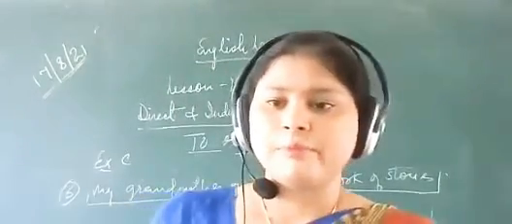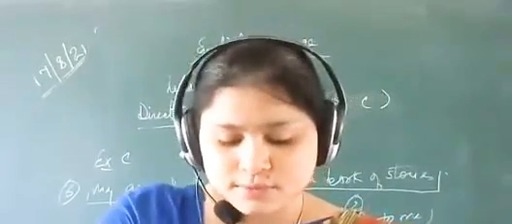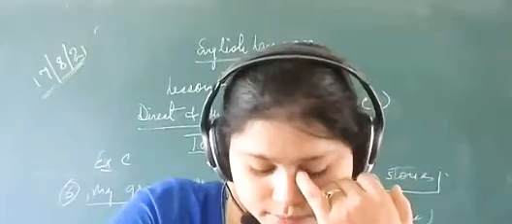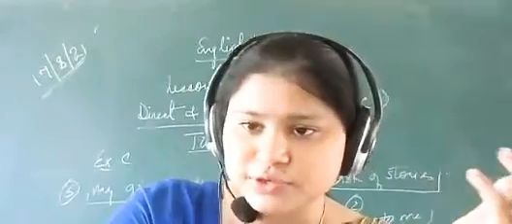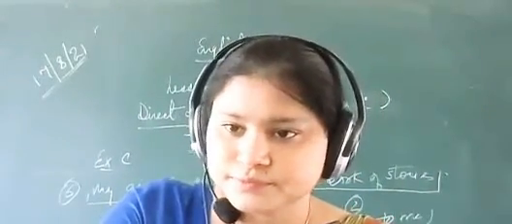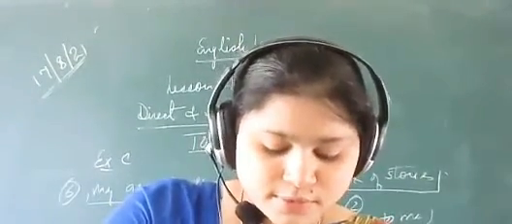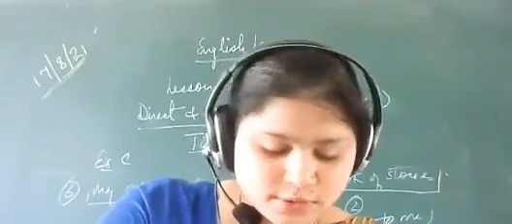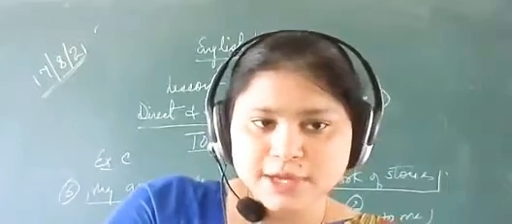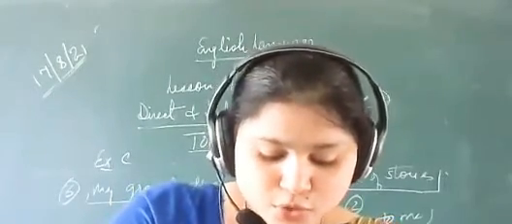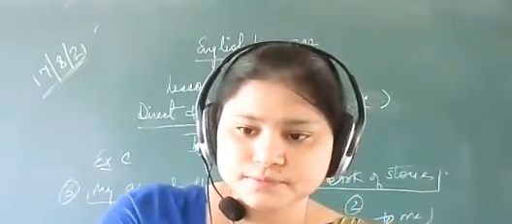Ashi. Good morning, ma'am. Ashi, speak louder. Good morning, ma'am. Ma'am, I have not done exercise B. That is make sentence. You have to frame sentences in your own words. So try to do it on your own. Okay, ma'am. Ma'am, I have not done number 15. The mailman brought two parcels for me. Yes, ma'am. Thank you, ma'am.